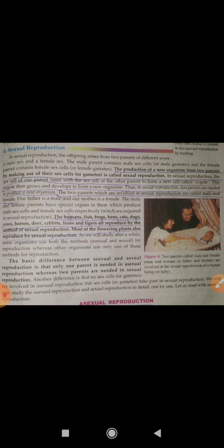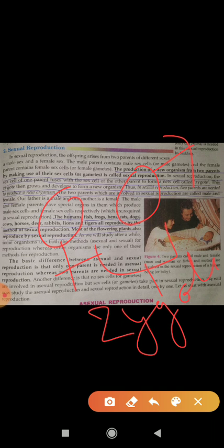Now if we see sexual reproduction, it is the production of a new organism from two parents, meaning male and female gametes are required. In humans, what are these? In the case of humans, sperm and ovum are the male and female gametes. When these gametes fuse with each other, only then a zygote forms, and from this zygote a new organism can develop. So this is the process of sexual reproduction in humans.